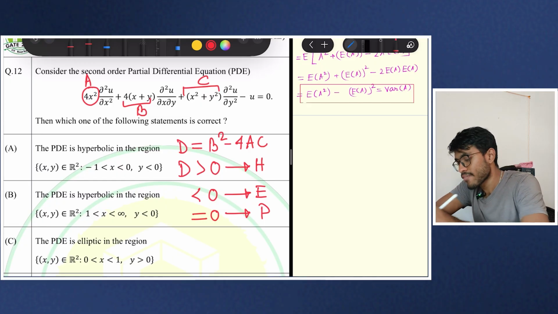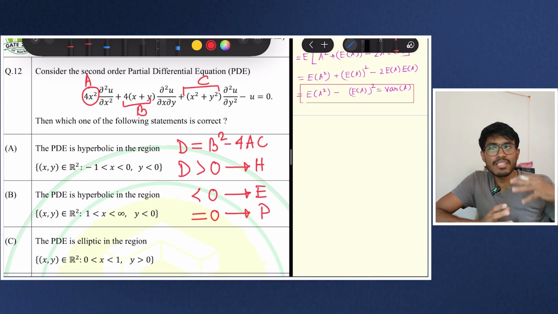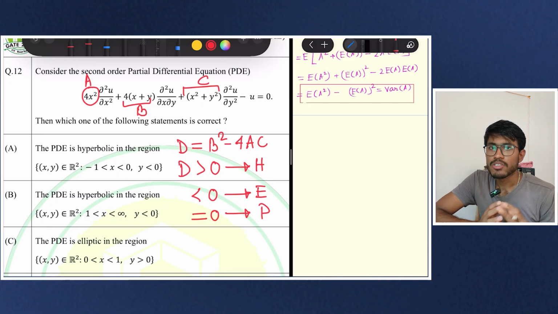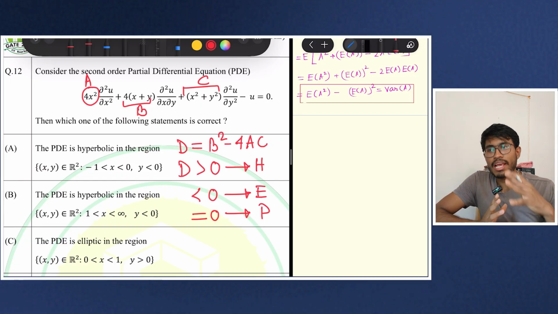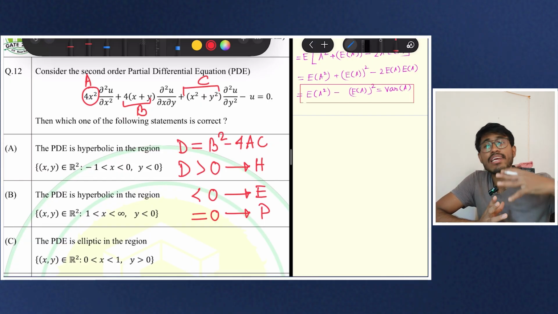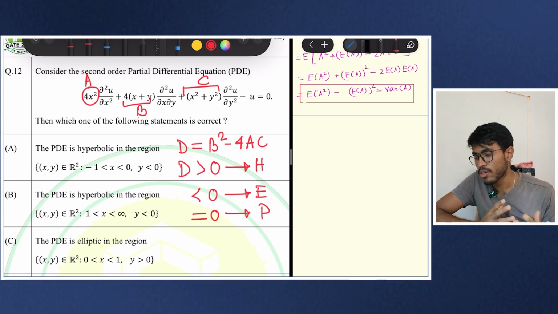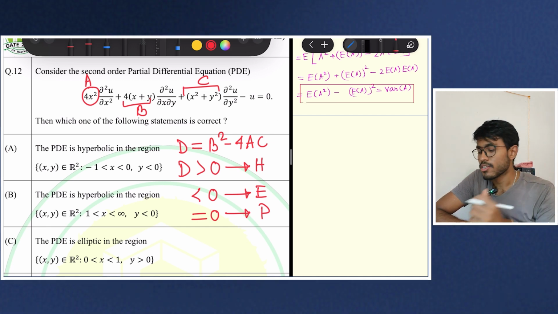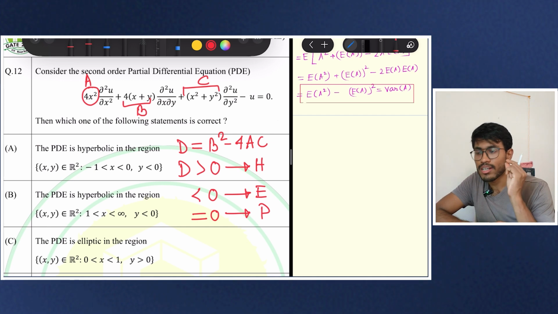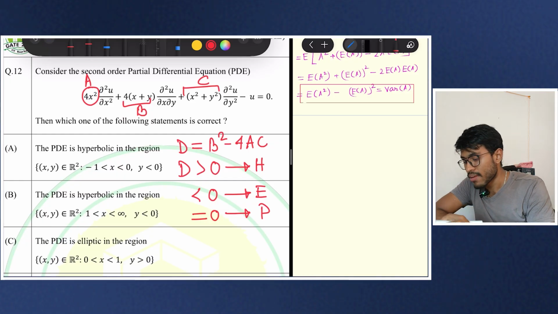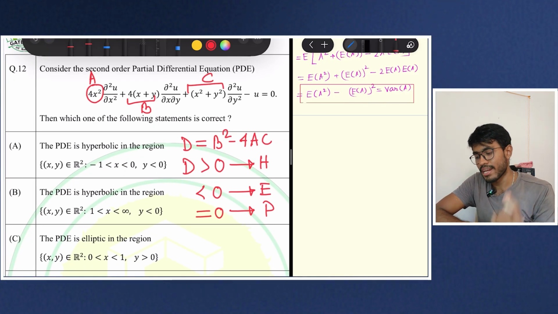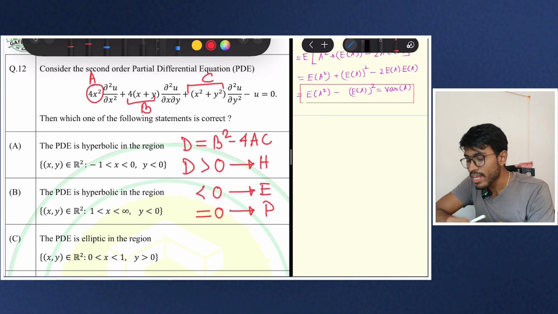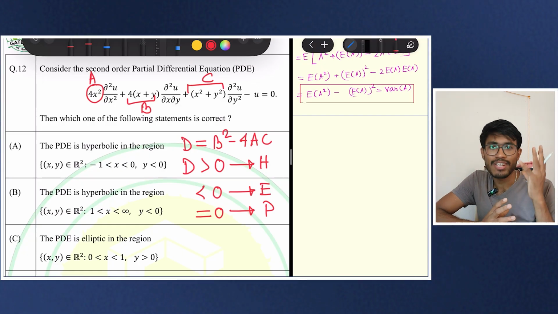Now, there is a trick to memorize it. If D is greater than 0, something is greater, that means it is hyper. We tell someone don't be hyper, meaning don't be angry. He is going very high in his anger, in his mood. That's why he is hyper. So if D is greater than 0, we call it hyperbolic, and if D is less than 0, we call it elliptic. Equal to 0 is a very nice thing.